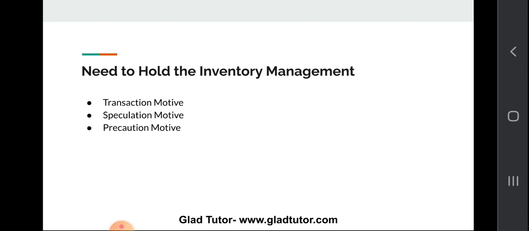And the third motive, the last but not the least, is the precautionary motive. According to this motive, an enterprise holds inventory to protect itself from unpredictable things, like a decrease in the supply of raw materials or an increase in the demand for products. In such cases, an enterprise should have some extra inventories to protect itself from any uncertainty. So basically, these are the three needs, or motives, to hold inventory for an enterprise.